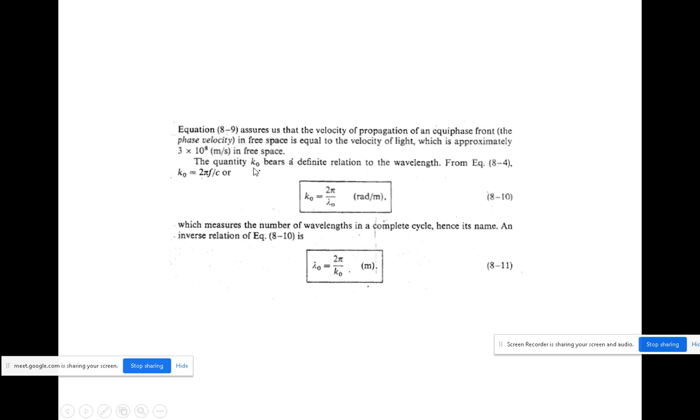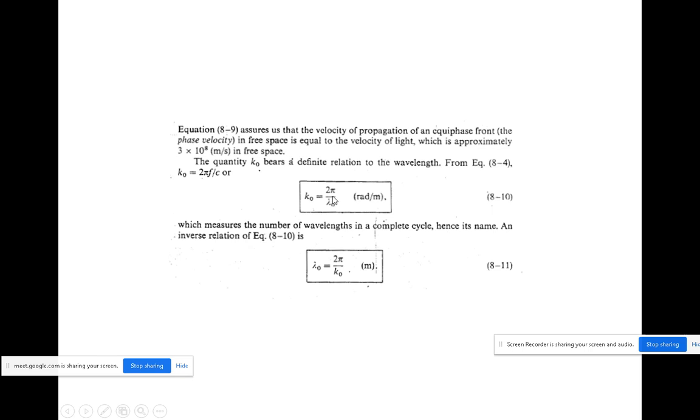So the quantity k naught, with respect to the wavelength relation, will give k naught equal to 2 pi f by c. Otherwise we can write it as 2 pi by lambda naught, since lambda is nothing but c by f. So instead of c by f, you can replace the lambda value.